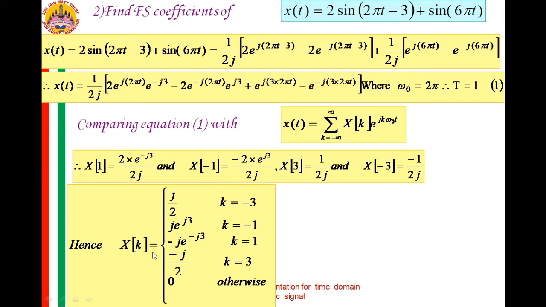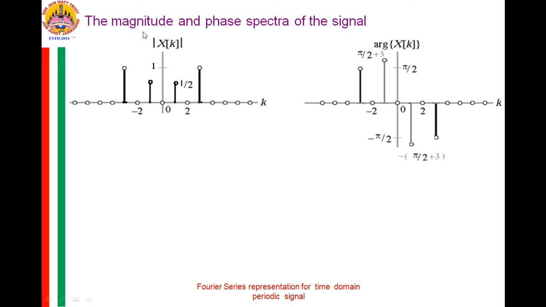So I can write this X of k as j by 2 for k equal to minus 3, j into e raised to j3 for k equal to minus 1, minus j e raised to minus j3 for k equal to 1, minus j by 2 for k equal to 3, and equal to 0 for all other values of k. Now observe the magnitude and phase spectra of this X of k. The magnitude is 1 by 2 at k equal to plus and minus 1, and it is equal to 1 at k equal to plus and minus 3.